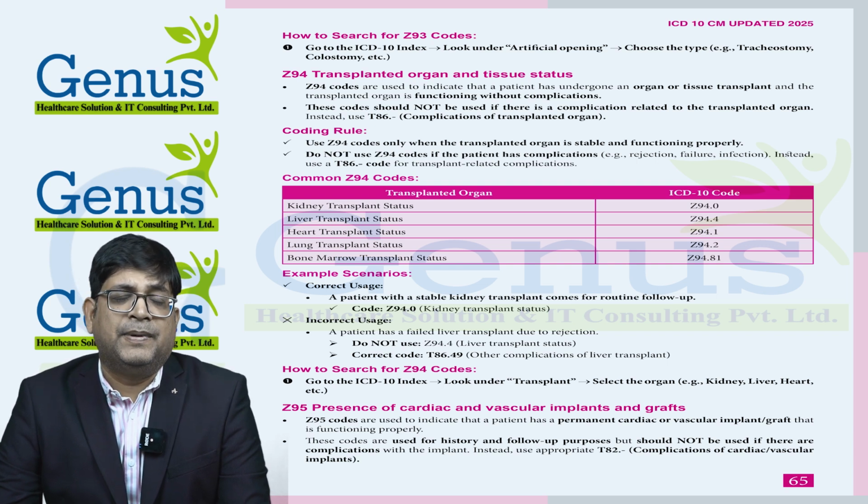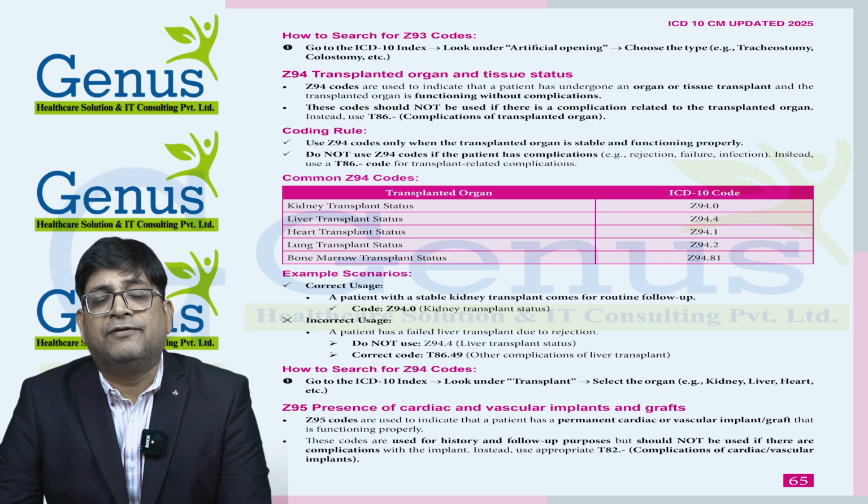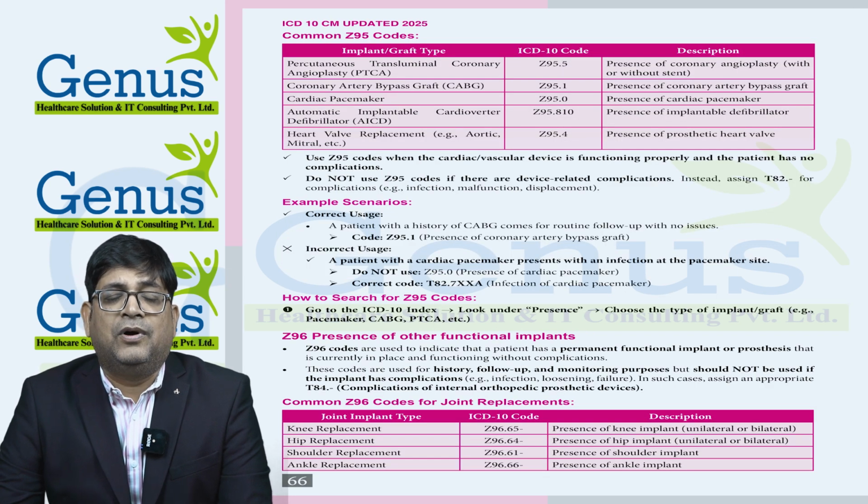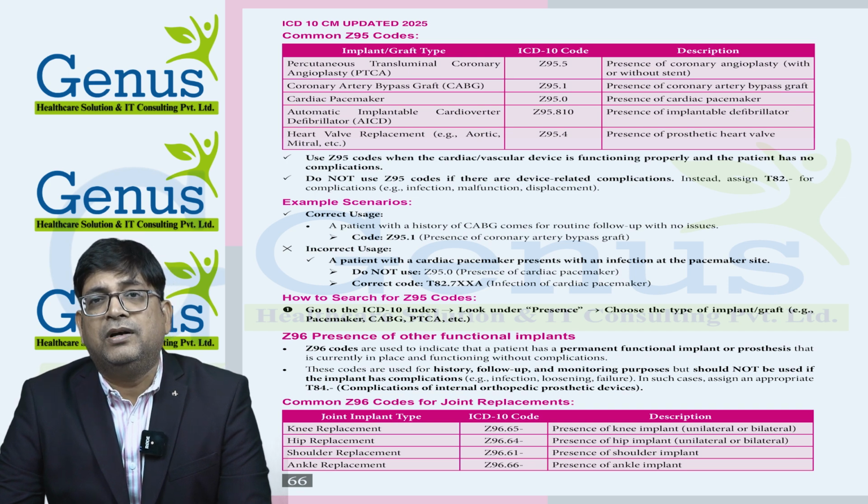For the pacemaker we need to use Z95.0. For CABG we need to use Z95.1. For PTCA Z95.5. For AICD Z95.810. And for valve replacement it's Z95.4.